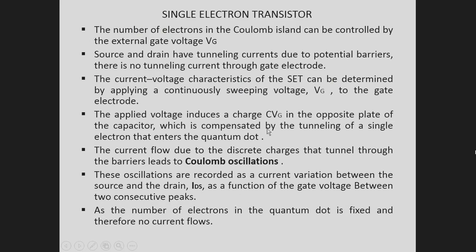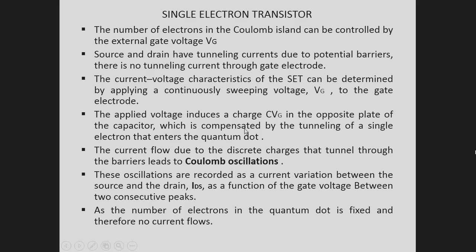See, the applied voltage induces a charge CVg in the opposite plate of the capacitor, which is compensated by the tunneling of a single electron that enters into the quantum dot. The current flow due to the discrete charges that tunnel through the barriers leads to the Coulomb oscillations. So this Coulomb oscillation is actually happening when the gate voltage is applied.